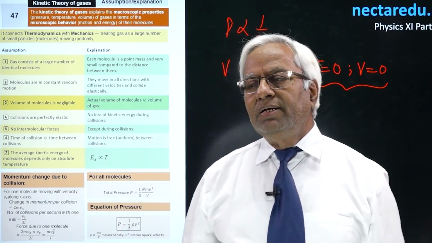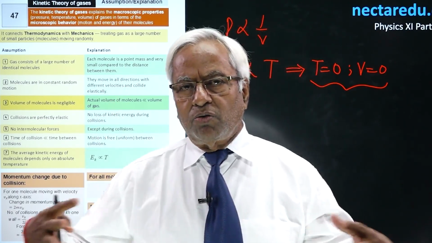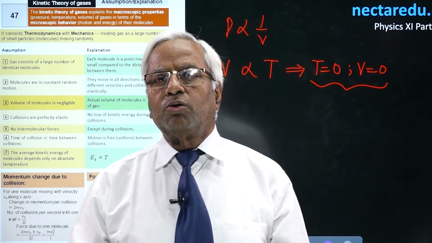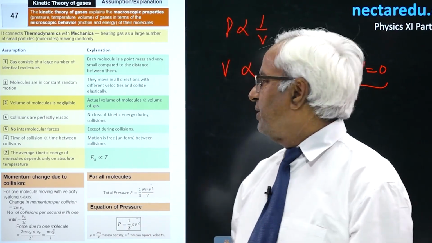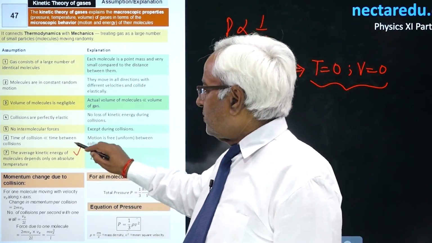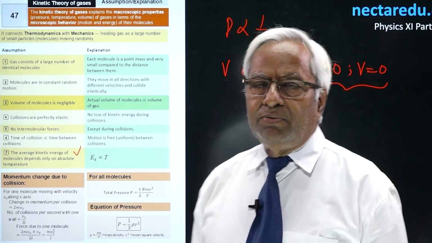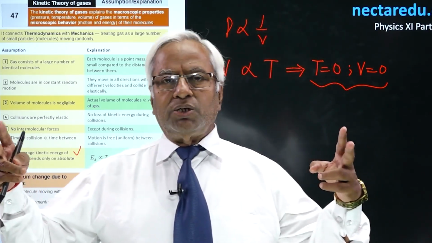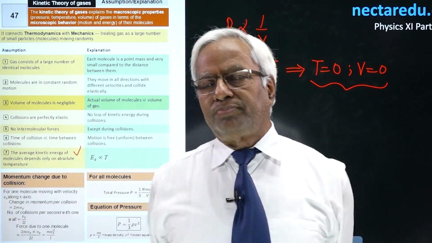They considered that the molecules collide during their motion, and that collision is elastic, which means there is no loss of kinetic energy. It was also considered that when they collide, the time taken in one collision is very small compared to the time taken between two successive collisions.